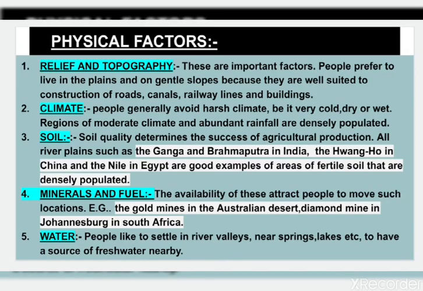Next, we will learn the factors. So, what are the factors? Why is the population distribution uneven? There are mainly two factors, physical factors and socioeconomic factors. So, first we will learn the physical factors.